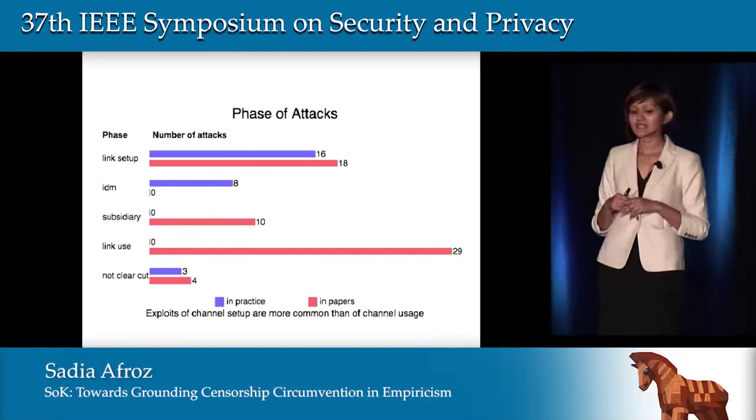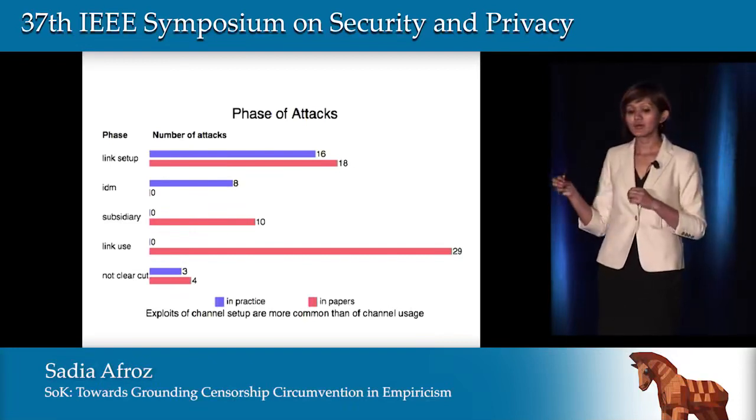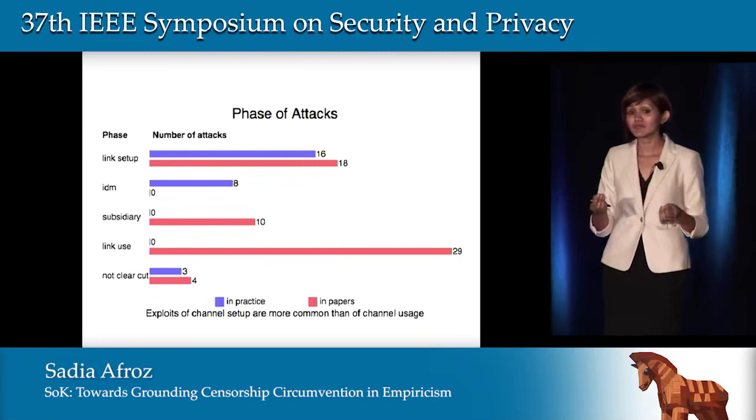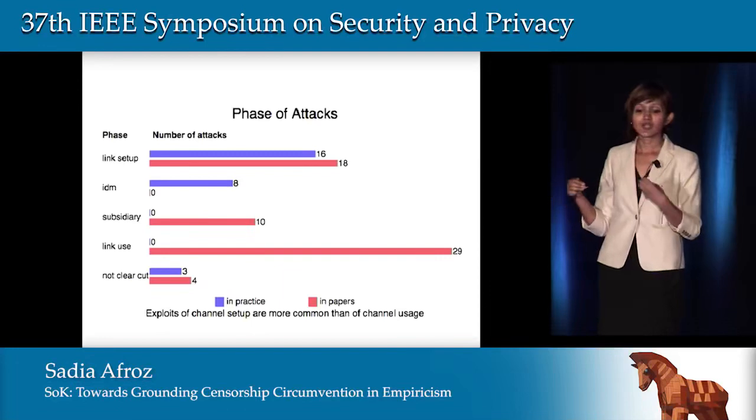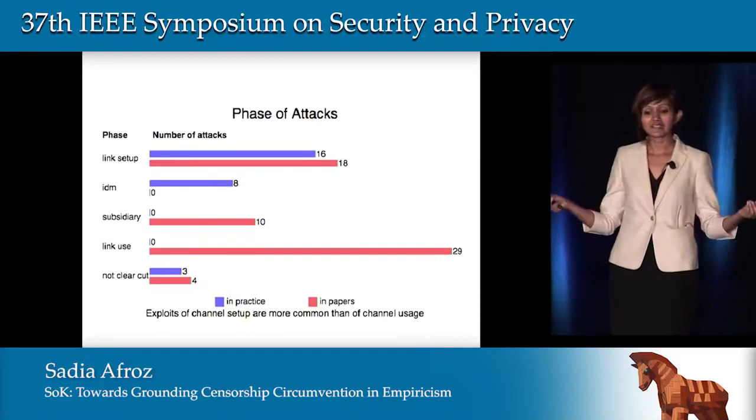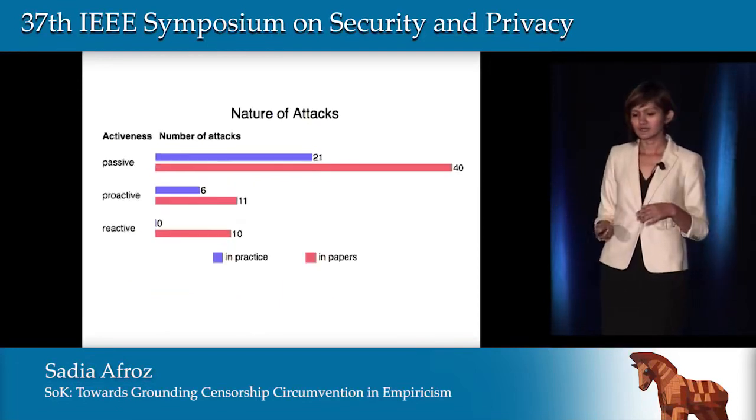And from this graph, you can see real-world censors mostly focus on attacks of the identifier management or the link setup, whereas research censors mostly look at the attacks of the channel usage.